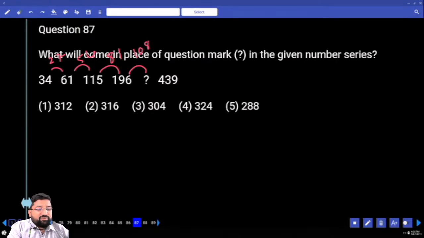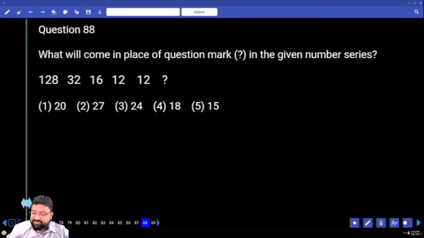ఎంతమ్మా? 108. How much is 196 plus 108? 304. 304 plus how much is 108 plus 27? 135. 27 5s is 135. So 304 plus 135 is 439. Any issues? No issues at all.